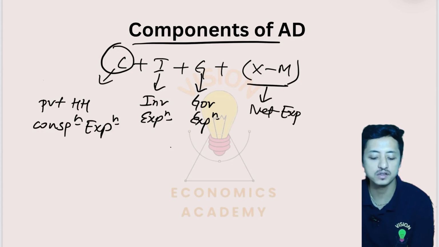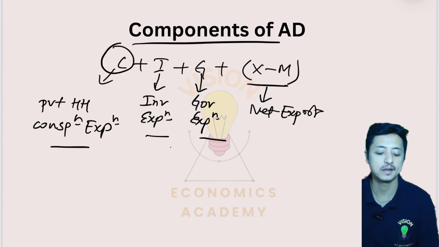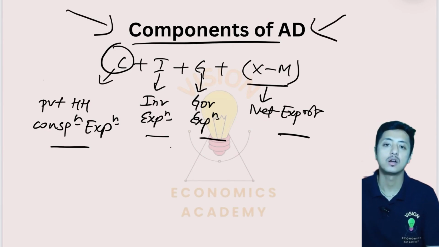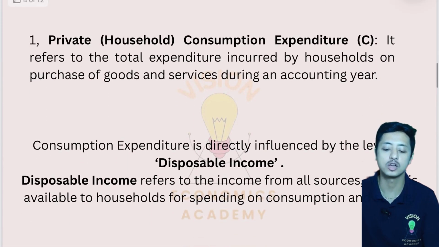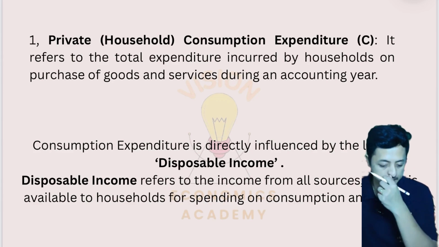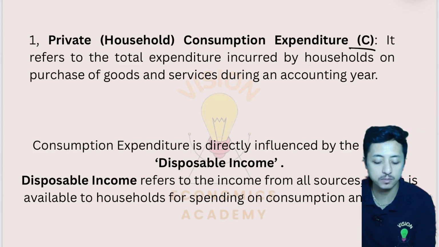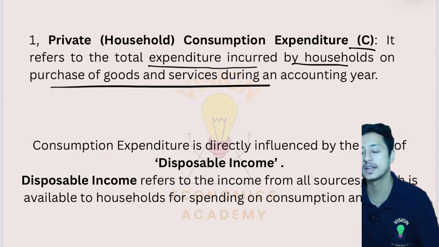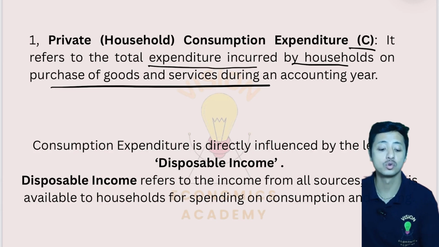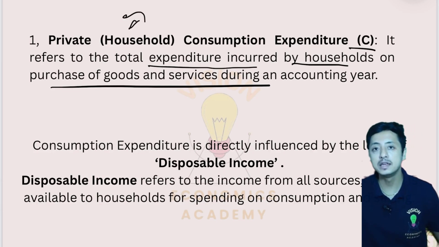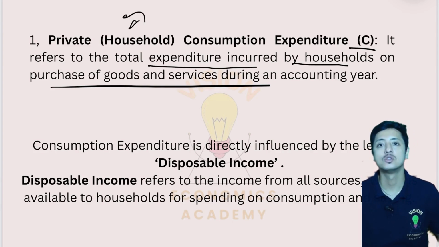Now, what are each of these? I will explain each of these, right? But these are the components of aggregate demand. All right. So I'll be explaining each of these one by one. Let's go to private household consumption expenditure, or C. It refers to the total expenditure incurred by the households on the purchase of goods and services during an accounting year. So what are households? Households are all the common people, all the units of the families, who consume, who save. Those are the households. We all know what households are, right?